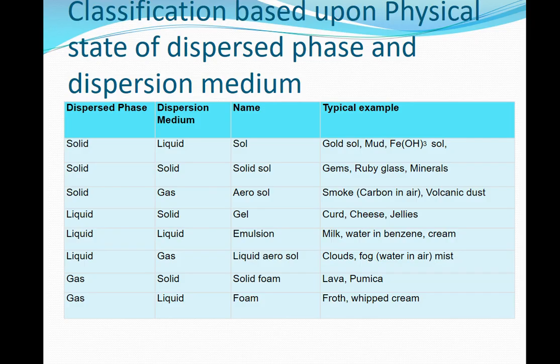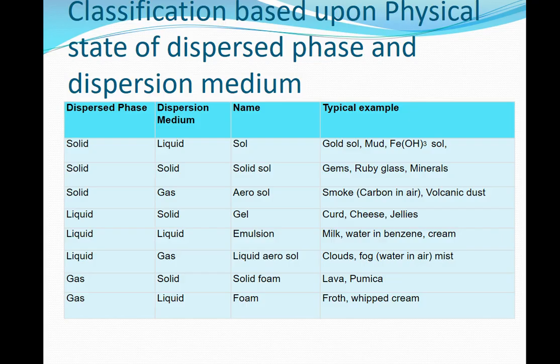First, disperse phase is solid, dispersion medium is liquid. So it is also called solid in liquid. This is called sol. Examples: gold sol, mud. If it is solid in solid, it is called solid sol, and examples are gems.